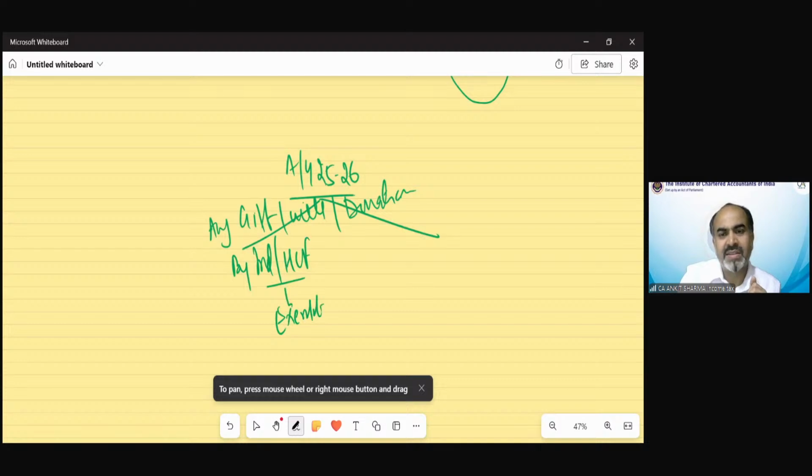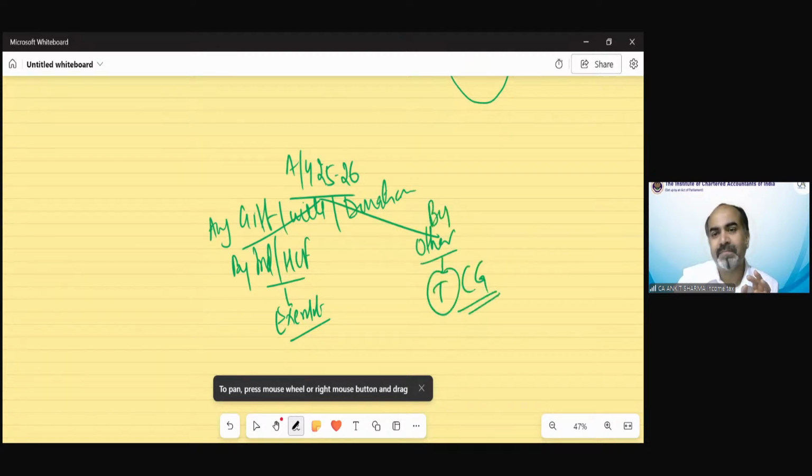Or we can say that is not regarded as transfer. In all other cases, whether it's ESOP, etc., that is going to be taxable capital gain. So you can remember this for assessment year 25-26.